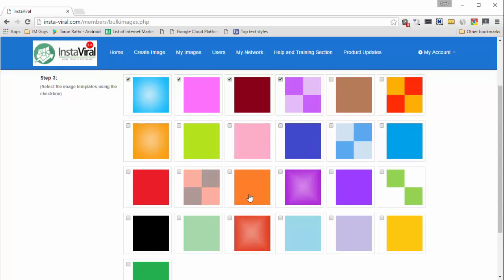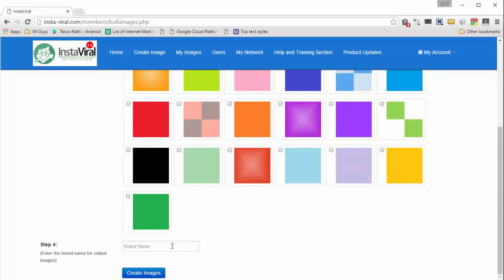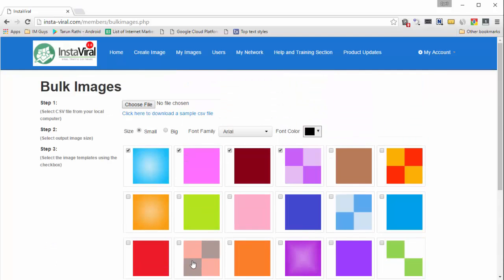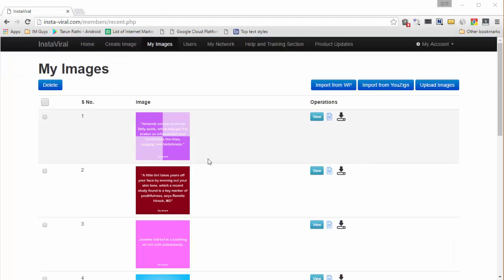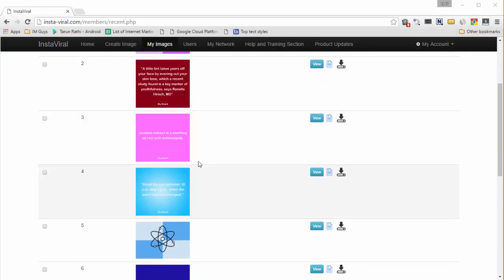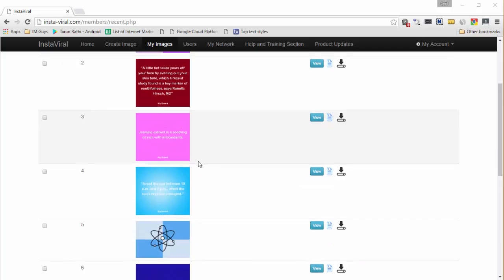So you can select as many backgrounds as you want, put in a little brand name there that you want to publish the images with, like this, and then click on create images. What Instaviral will do is it will create a number of images on autopilot and will schedule this to your social media networks, all on autopilot. So here we have all these images that were created on the fly by the Instaviral's automatic image creation system.